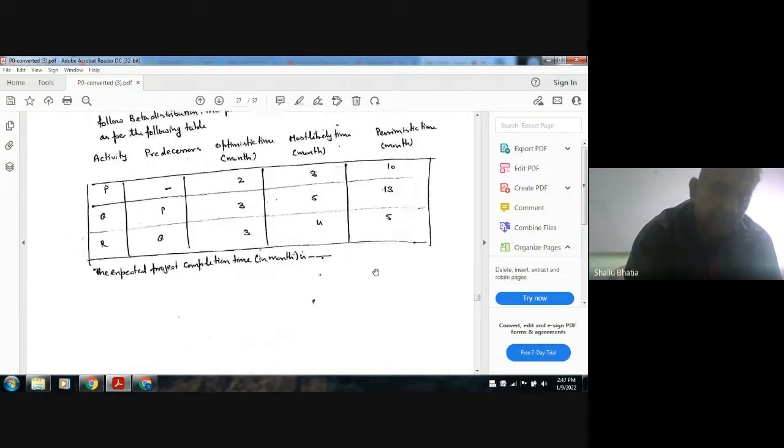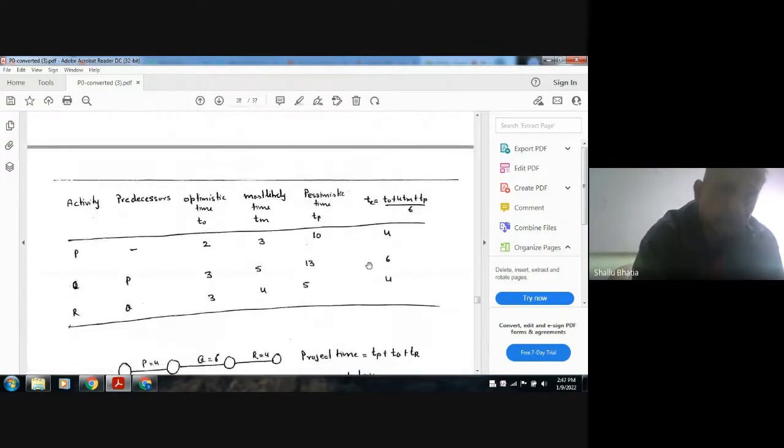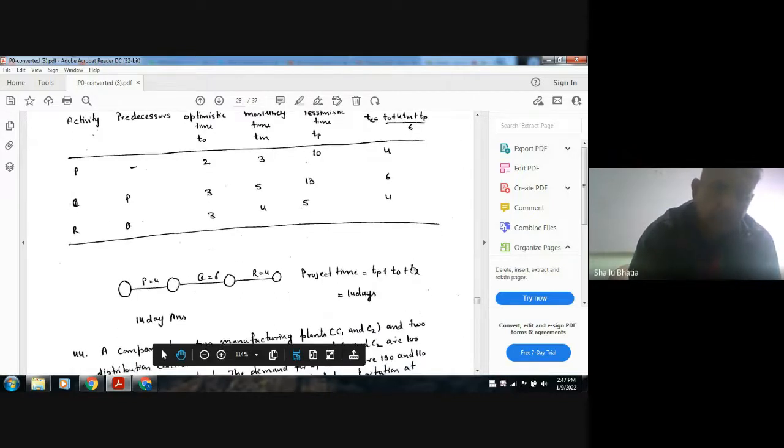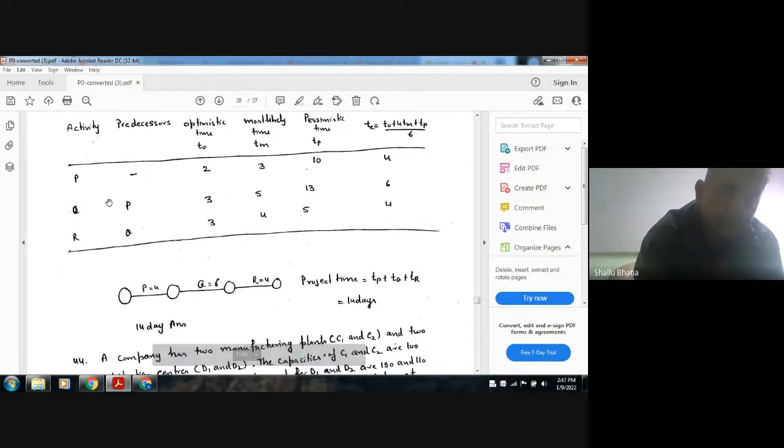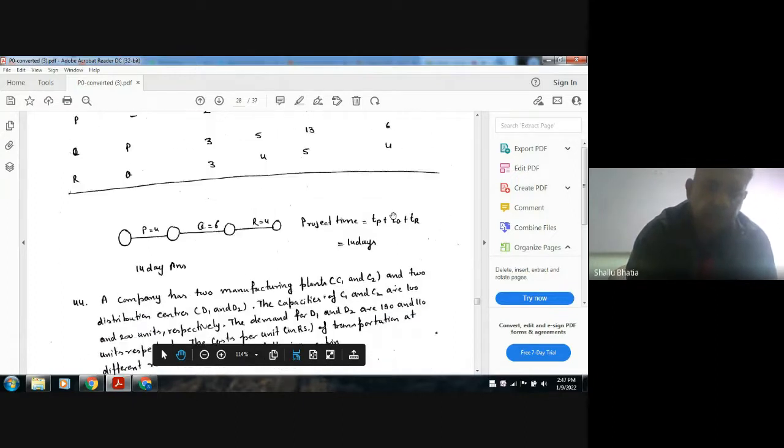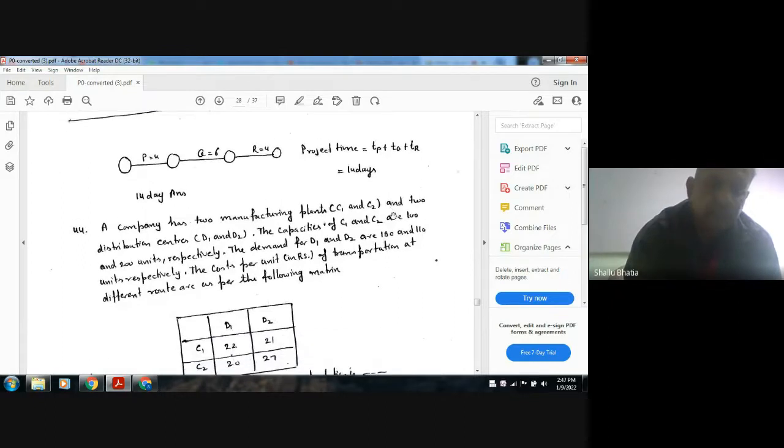So the expected project completion time is, so here the optimistic time is 2, 3, and 10. So using the formula, expected time is 4. Okay. Similarly, for the Q activity it is 6 and for the R activity it is 4. Okay. Now after P there is Q and after Q there is R. Okay. So this is the critical path. Okay. So the project time is 4 plus 6 plus 4. That is 40. The answer is 40. It's a simple question.